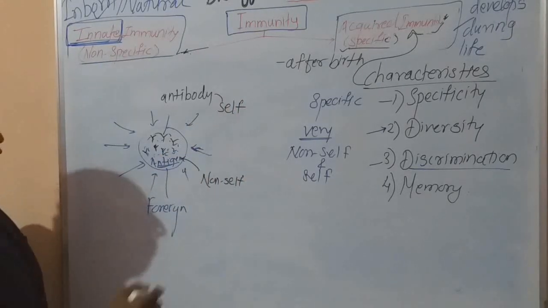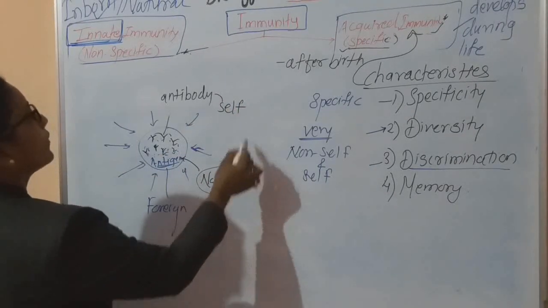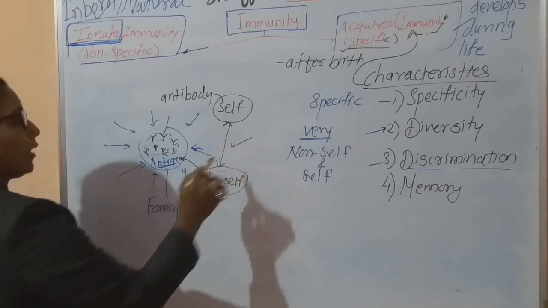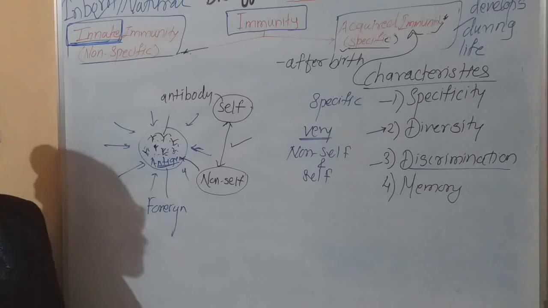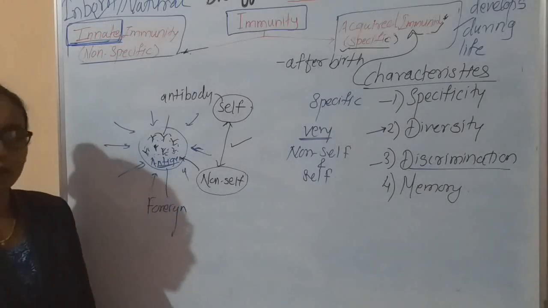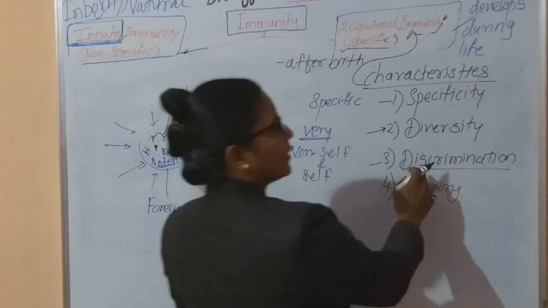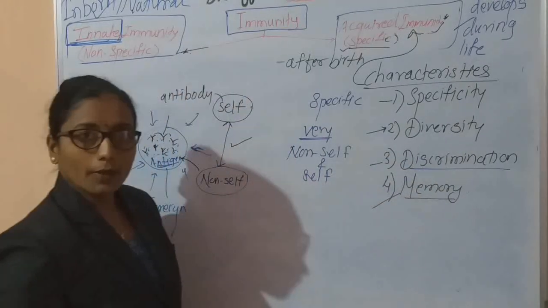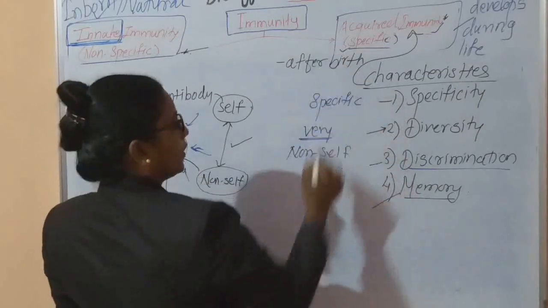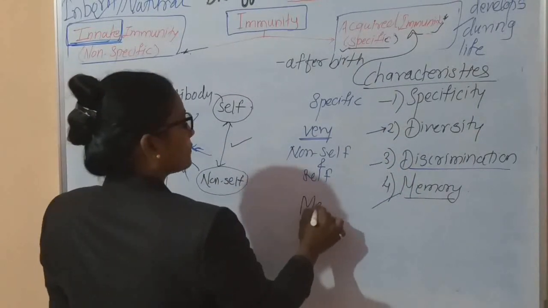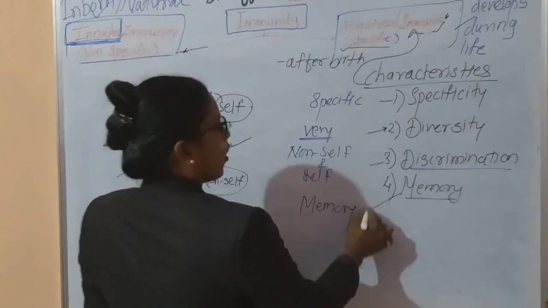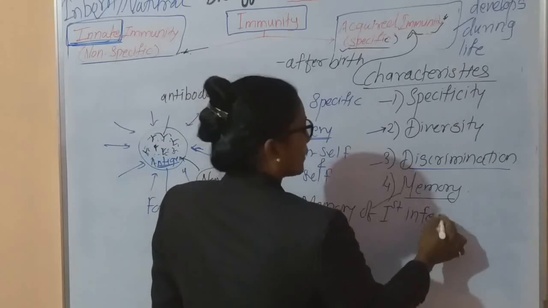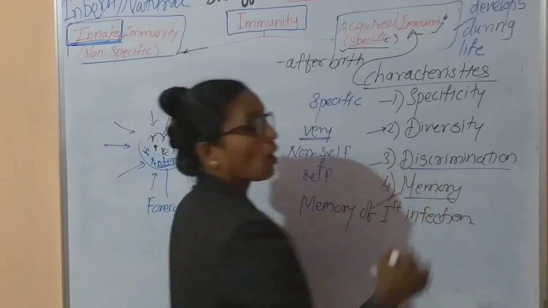Now between non-self and self components, acquired immunity can easily differentiate. This property is called discrimination. And the fourth property is memory. Memory means that acquired immunity has a memory of the first infection, and this memory is long lasting.